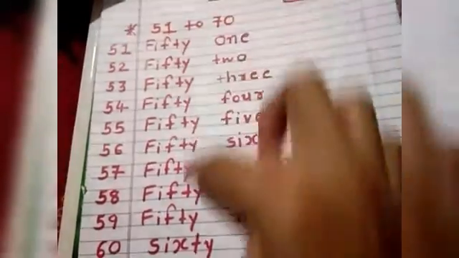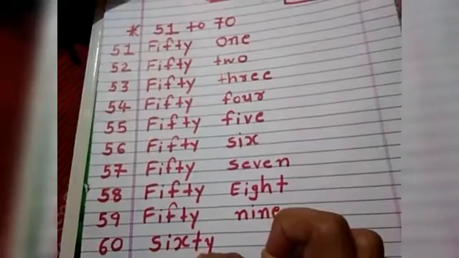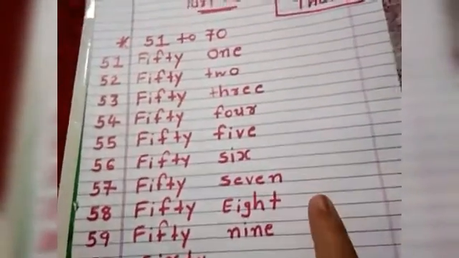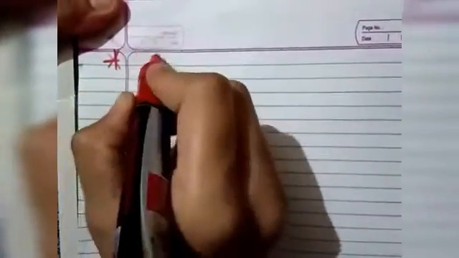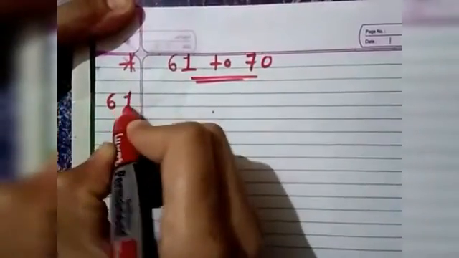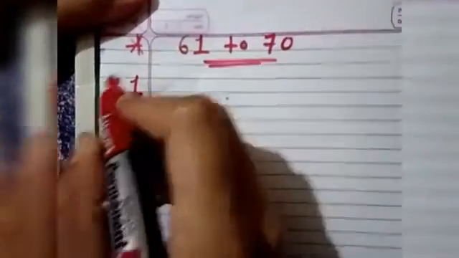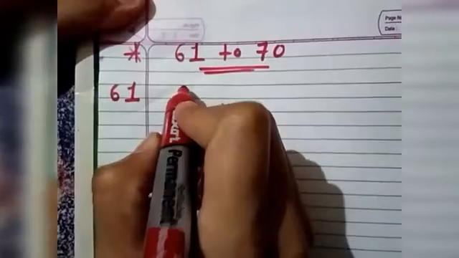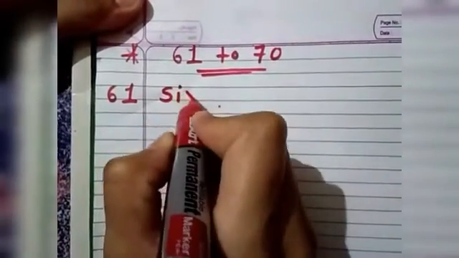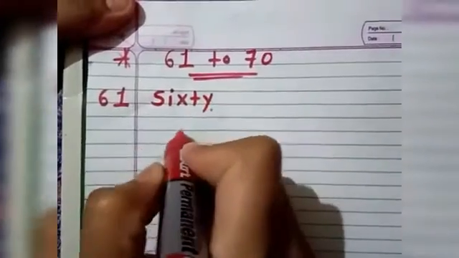So we have studied 51 to 60. Now we are going to study 61 to 70. For 61, you already know the spelling of 60, S-I-X-T-Y 60.